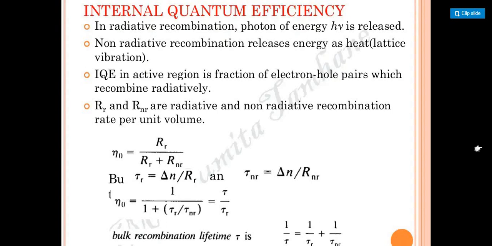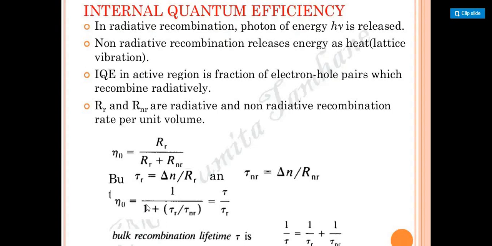Eta naught of R for radiative, divided by the combination of both, that is radiative plus non-radiative. If you combine both per unit volume, we can write it in that form. So what is the formula of tau of R, students? Tau of R is nothing but the carrier lifetime, right? And tau of R is equal to delta n by R of R.